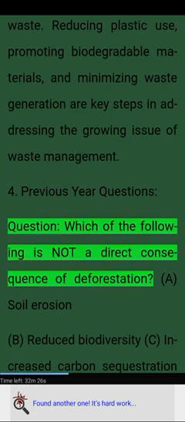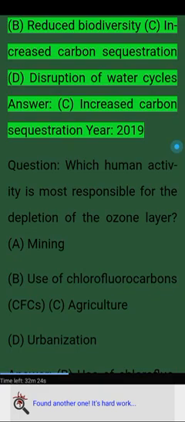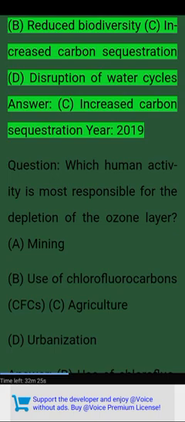Question. Which of the following is not a direct consequence of deforestation? A. Soil erosion. B. Reduced biodiversity. C. Increased carbon sequestration. D. Disruption of water cycles. Answer. C. Increased carbon sequestration. Year 2019.